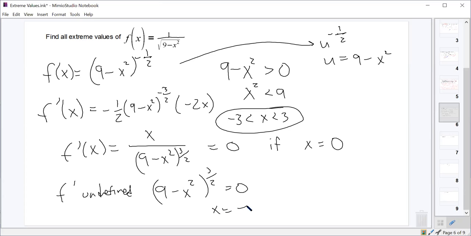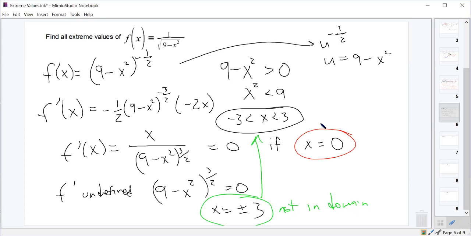When does that happen? That happens at x equals positive or negative 3, I think you were saying? Yeah. So the positive and the negative 3, though, if you think about this, these values are not in the domain. And critical values must be in the domain, right? Our domain was negative 3 to 3, not inclusive. And so 3 and negative 3 are not in the domain. So the only place where we might have an absolute max or an absolute min is at x equals 0. Everybody good with that or no?